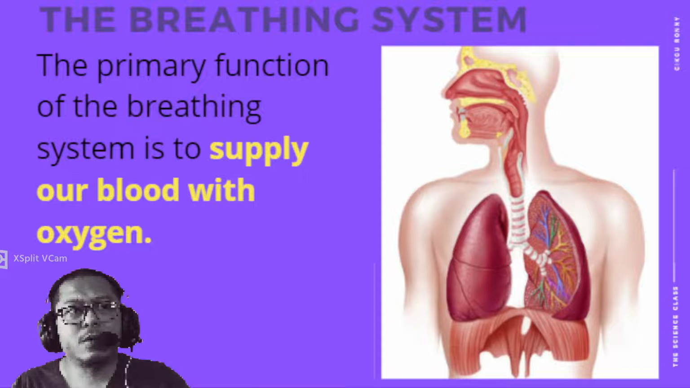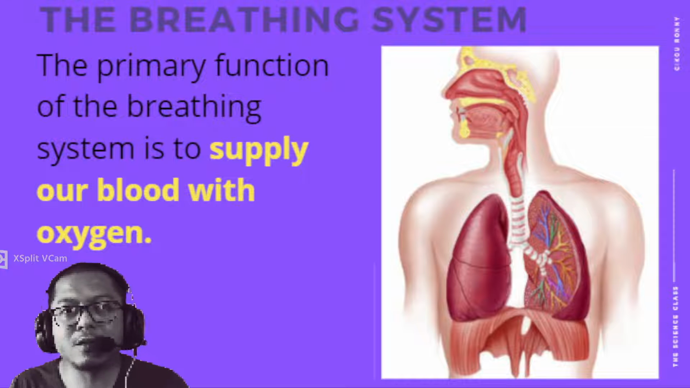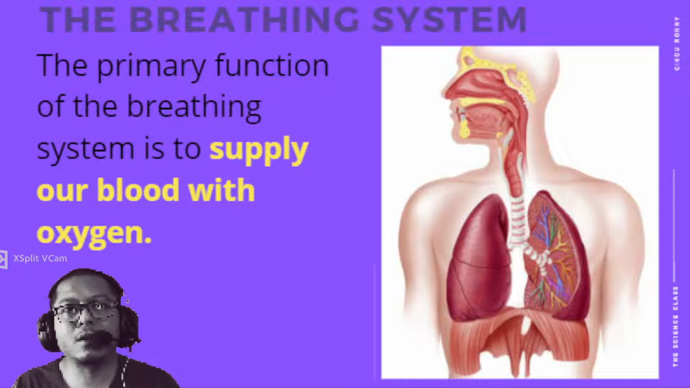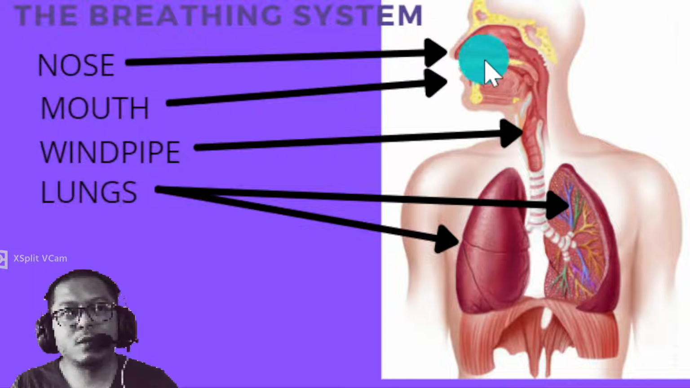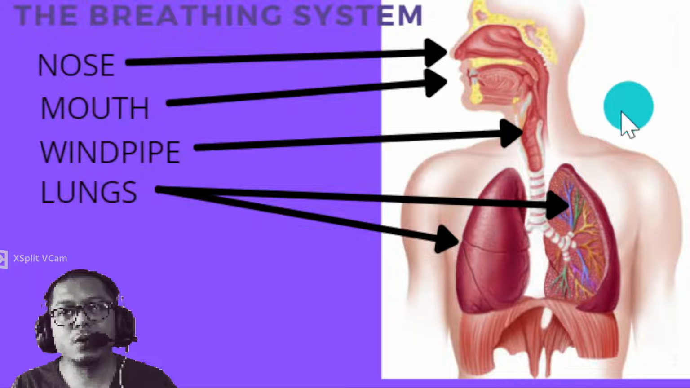The next part of the breathing system is the function. The primary function of the breathing system is to supply our blood with oxygen. Blood is part of the transport system, and the breathing system helps to supply the oxygen into our blood. If you can see here, the parts of the breathing system would be our nose, mouth, windpipe, and lungs. Nose, mouth, windpipe, and lungs.